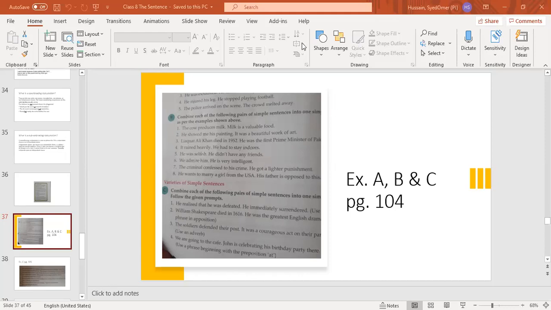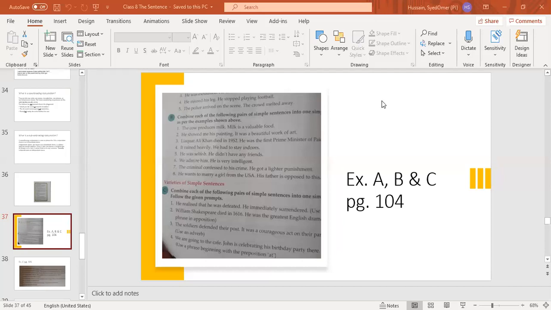Do it, Fatma. He realized that he was defeated. He immediately surrendered. Use a participle. Being realizing that he was defeated, comma, he immediately surrendered. Okay. In place of being, you can write having realized that he was defeated, comma, he immediately surrendered. It will become perfect participle. Good, Fatma. Good try.